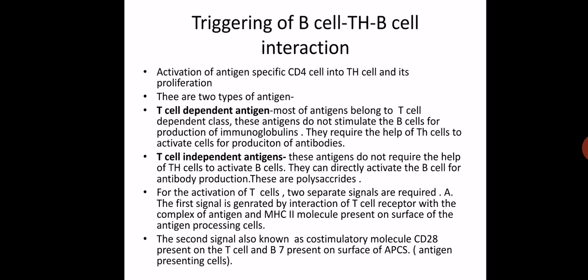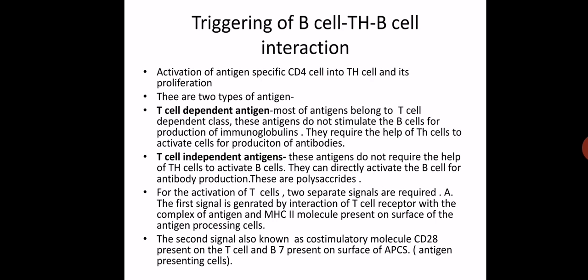So for the activation of T cell, two separate signals are required. The first signal is generated by interaction of the T cell receptor with the complex of antigen and MHC class II molecule present on the surface of the antigen presenting cell. And the second signal is known as the co-stimulatory signal, where CD28 present on T cell interacts with B7 present on the surface of the antigen presenting cell.